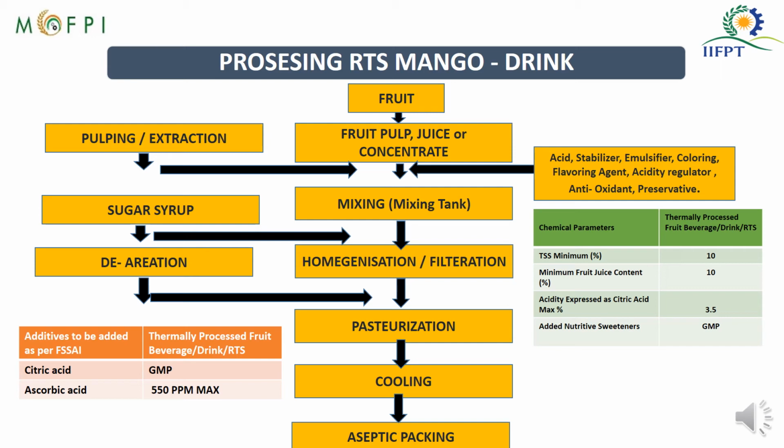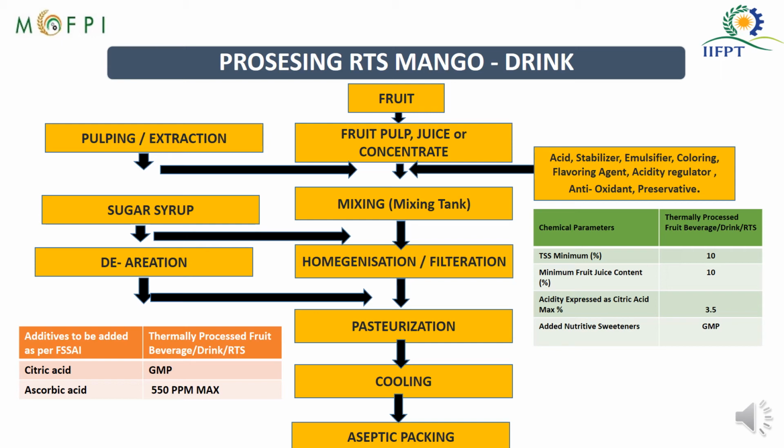We make use of different additives to enhance the quality of these beverages, like citric acid to maintain the acidity, and ascorbic acid to enhance the nutritional value. You can make an RTS by using mango fruit pulp, mango fruit juice, or mango fruit concentrate.